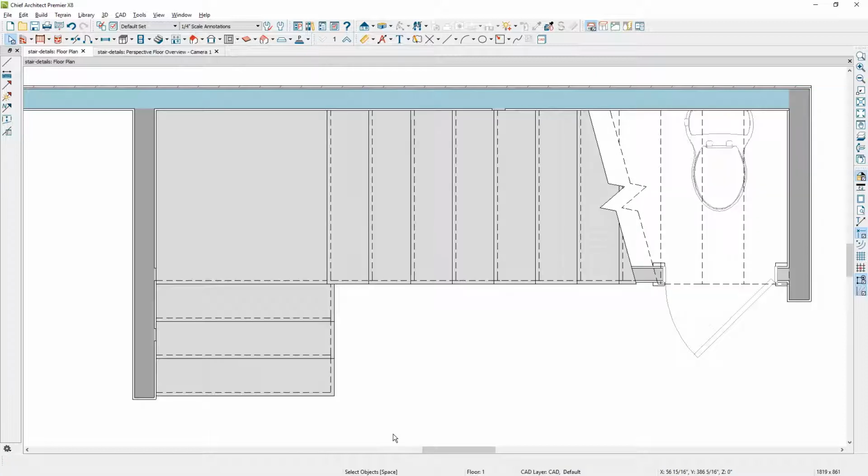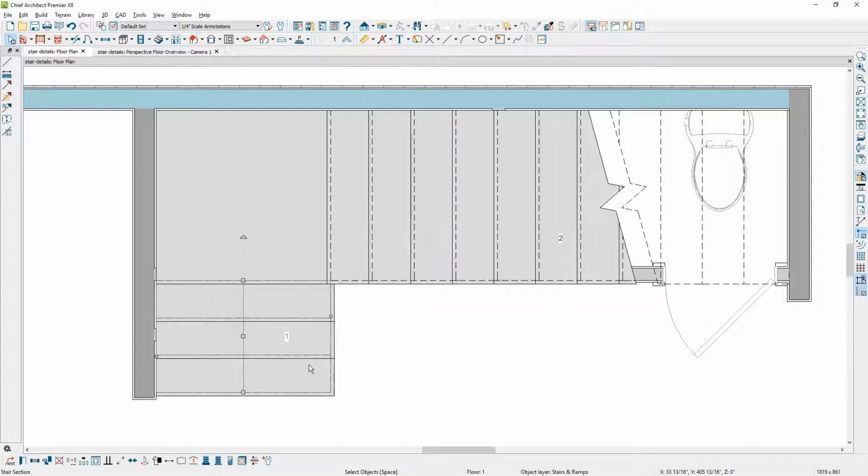The next topic for the video is being able to display your tread overhang information. And you'll notice in my diagram on my plan view I have a dashed line and a solid line which represents the tread and then where the riser intersects it and you get the overhang. That information is on a layer.